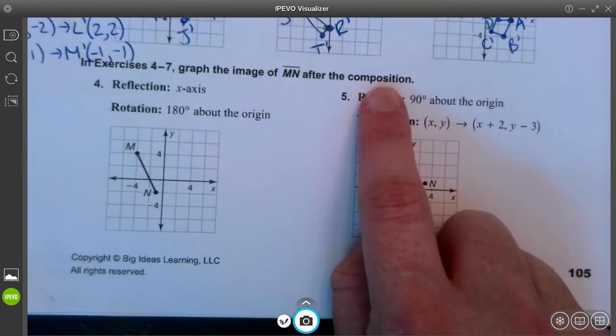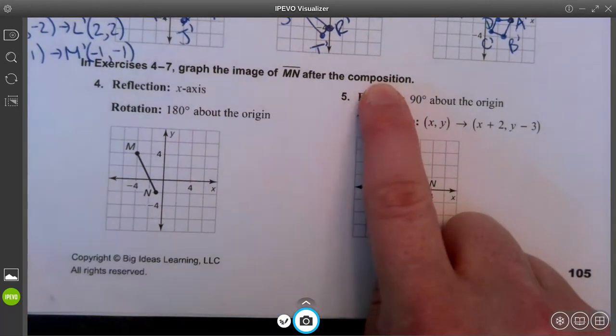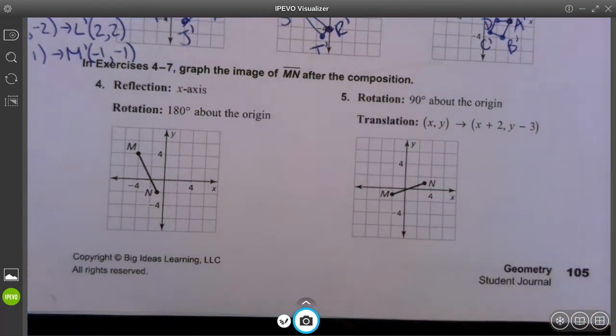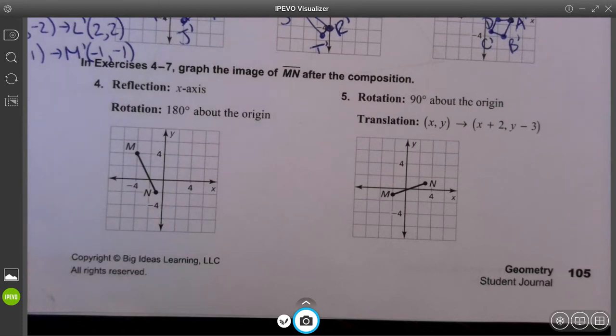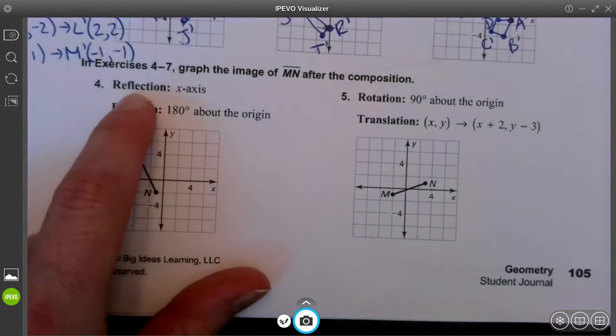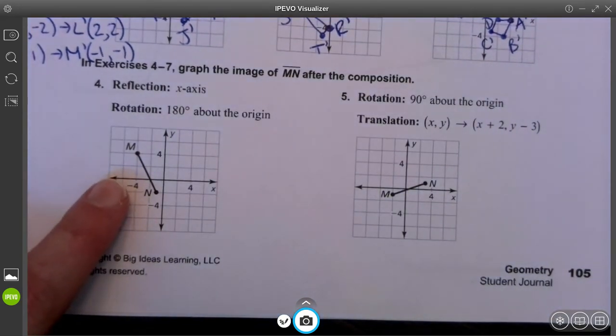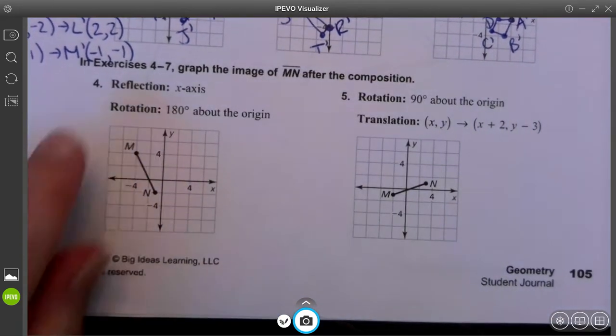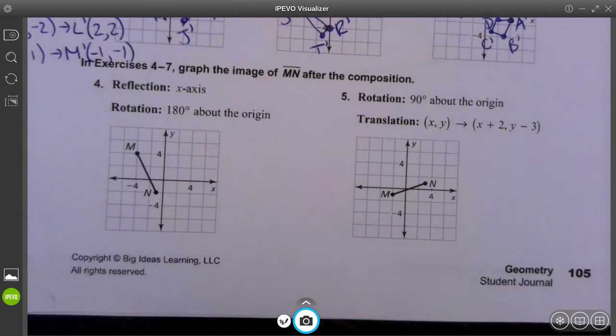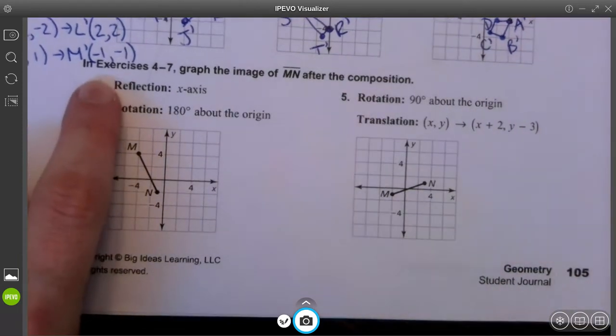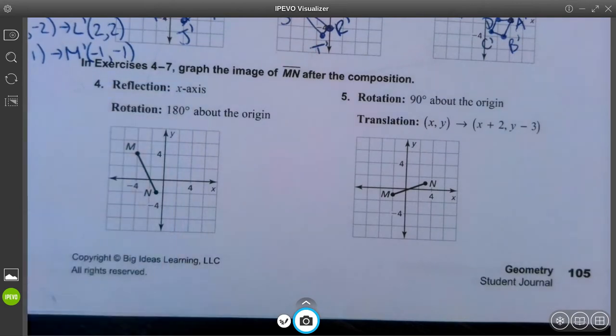So compositions, all they are is meaning that we're going to perform more than one transformation on a figure. And so you can see they give us a series of transformations to perform on line segment MN. We always want to make sure we do them in the order that we're given. Sometimes the order doesn't matter, and if you accidentally mix up the order, you still end up with the same shape, but that's not always the case. So we want to make sure we go in the correct order.